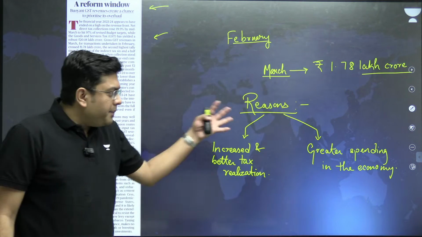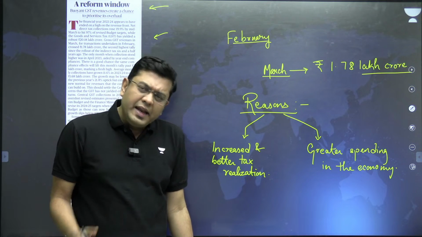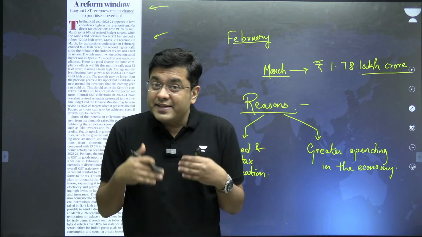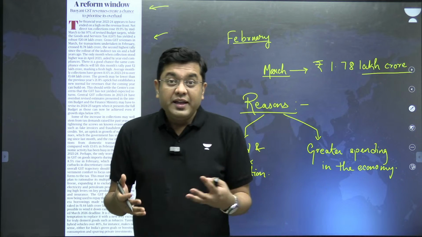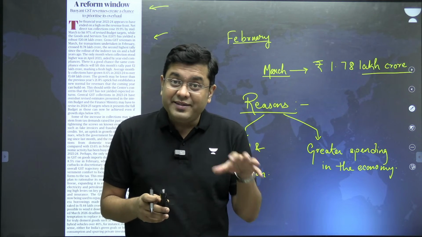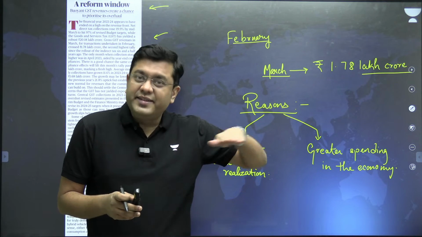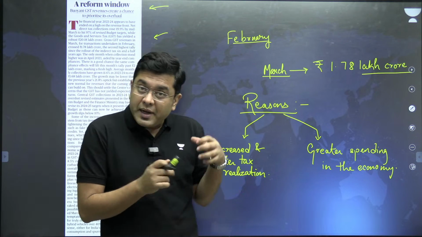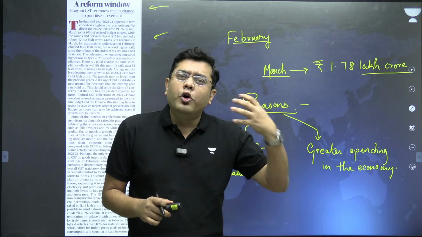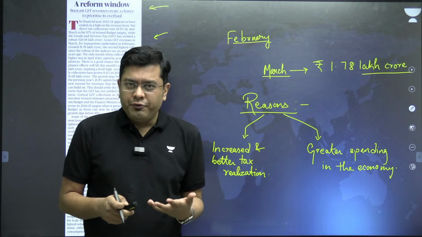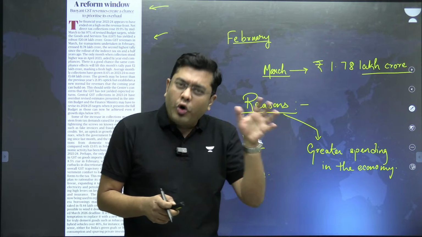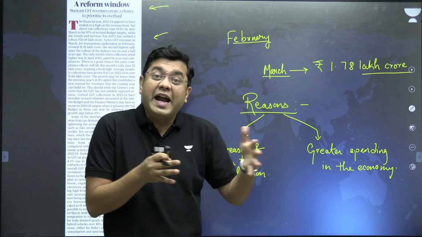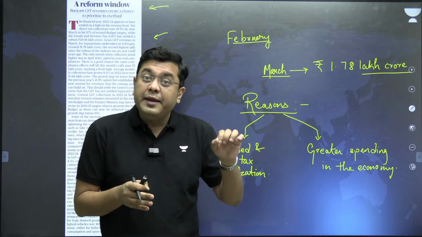Now these two things are basically highlighted by this increase. Now this article also tells us that, look, now that the GST revenues are consistently in the range of 20 lakh crores, that is the amount of money that we are going to realize this year. If the GST revenues are consistently in that range, now is the time when you have a comfortable amount of money coming in, that is the time to bring forward some reforms. The long pending reforms. Reforms in economic policies should always be done ideally when the economy is doing good, so that the economy can withstand severe shocks and various types of jolts.